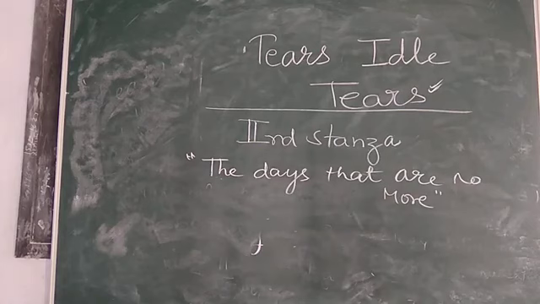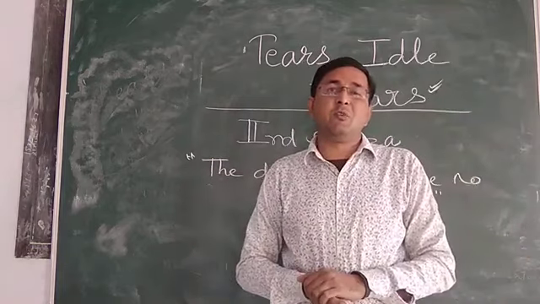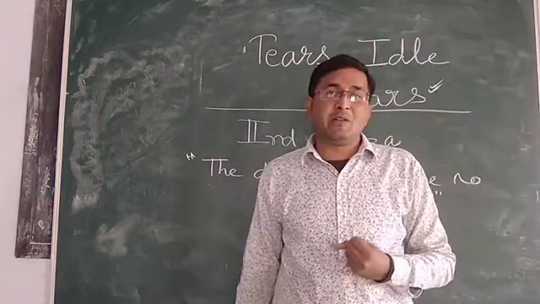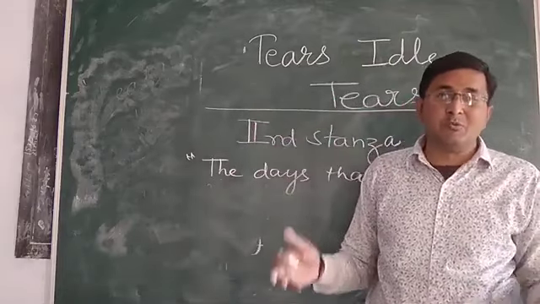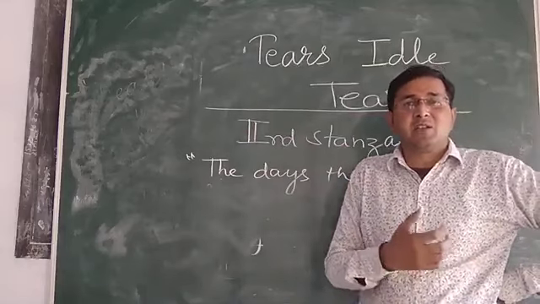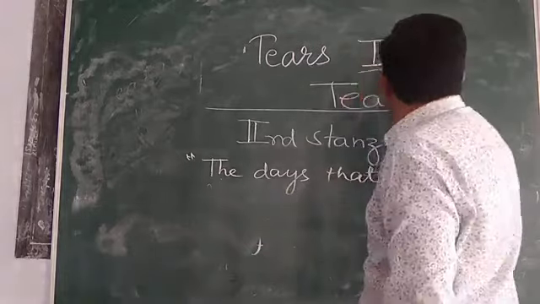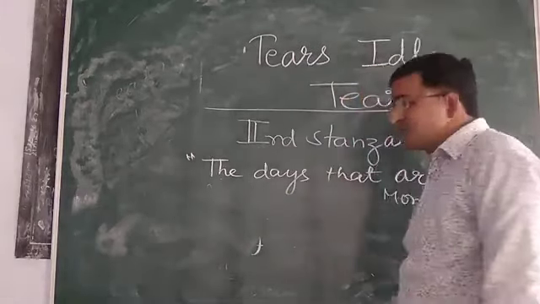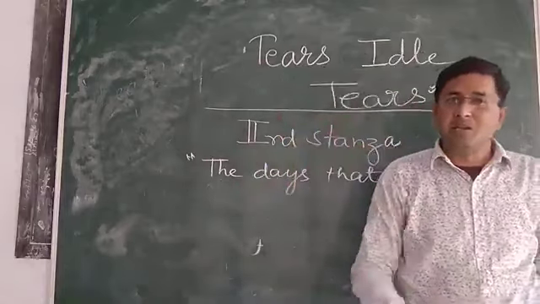When your inside is not able to collect your emotions, when your inside is not able to gather, to calculate your unlimited suffering, what happens? All these sufferings, all these emotions, all these sorrowful thoughts, sorrowful happenings, incidents come out from the eyes. So these are tears, which become very idle. इसलिए जो tear थे, आंसू थे, ये जिद्दी हुए, आलसी हुए और ये रुकने का नाम नहीं ले रहे हैं.